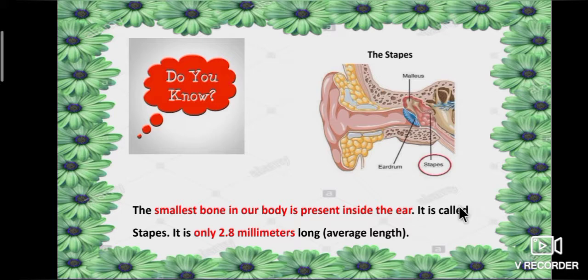So once again I repeat, the smallest bone in our body is present inside the ear. It is called stapes. It is only 2.8 millimeters long.